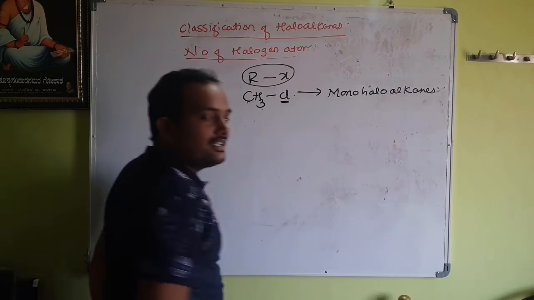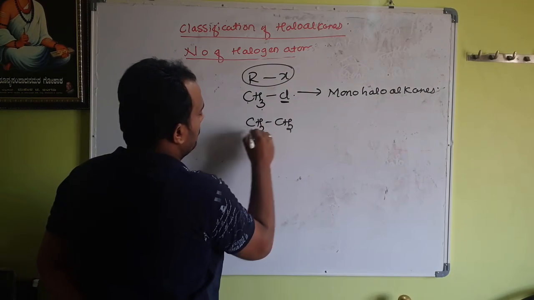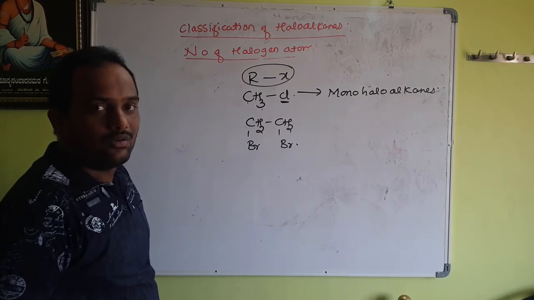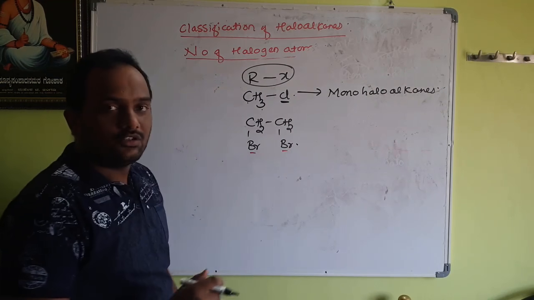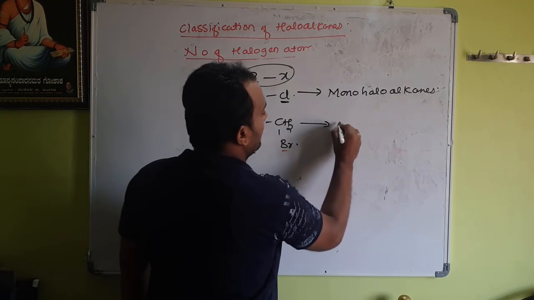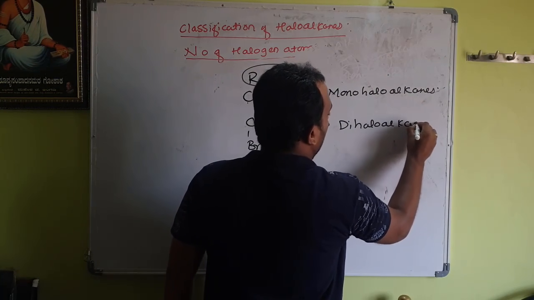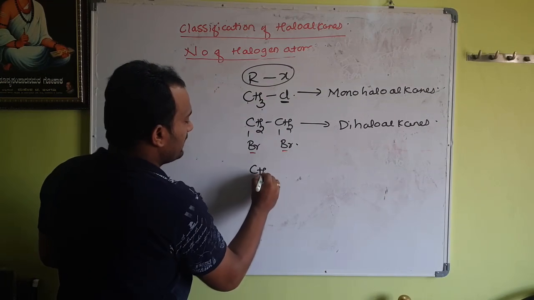With your permission, I will write it. Next, I will move to CH2Br2. Now, in this compound, there are 2 bromine atoms. Bromine means halogen atom. Therefore, this compound I will classify under the type of dihaloalkanes.